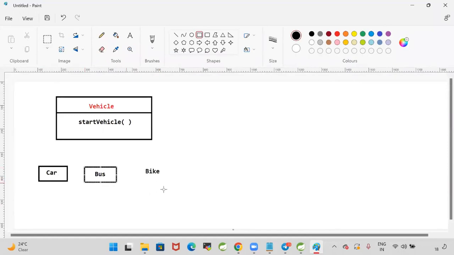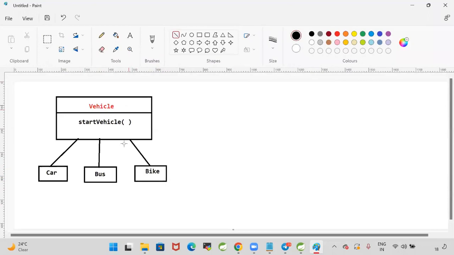What is the meaning of implementing an interface? We need to override abstract methods of the interface. Car is implementing this, bus is implementing this, bike is implementing this. So interface is implementing by three classes.